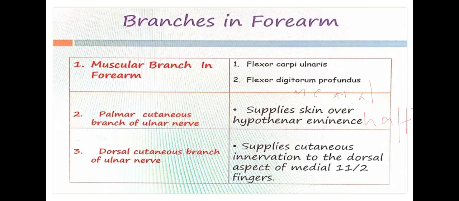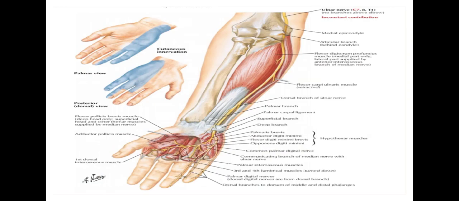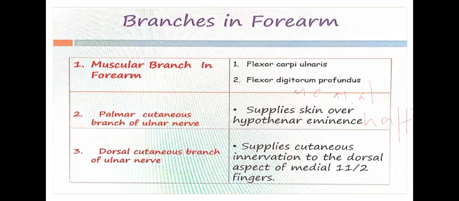Then the dorsal cutaneous branch of the ulnar nerve. Okay, that is the posterior aspect, right? This supplies the dorsal aspect of the medial 1.5 fingers. Medial 1.5 fingers means medially. This is very, very important. The dorsal cutaneous branch of the ulnar nerve supplies only the dorsal aspect of the medial 1.5 fingers.